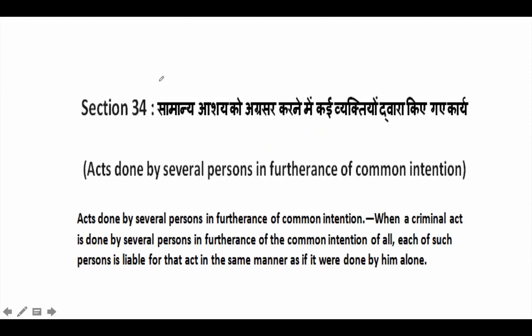Section 34. Section 34 is if an act is done by several persons to further their common intention. So when a criminal act is done by several persons in furtherance of the common intention of all the people, then each of such persons is liable for the act in the same manner as if it were done by him alone. So never try to be complicit in any wrongdoing because section 34 clearly defines that if an act is done by several persons with a common intention, then all will be tried.